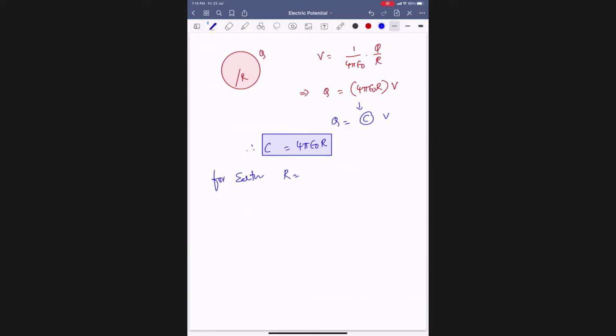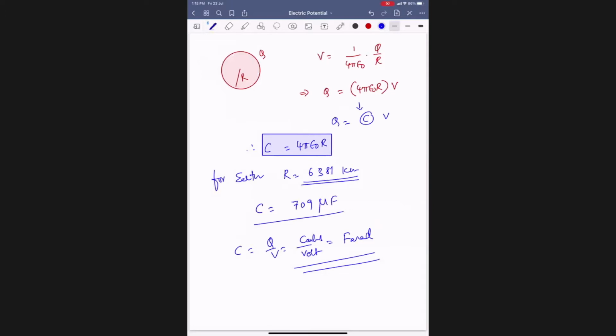For Earth, the radius is 6,381 kilometer. Then C is equal to, if you calculate, 709 microfarad. So C is Q by V, charge in coulomb by potential difference in volt. This is called farad, coulomb per volt. Earth is almost like a sphere of radius 6,400 or 6,381.